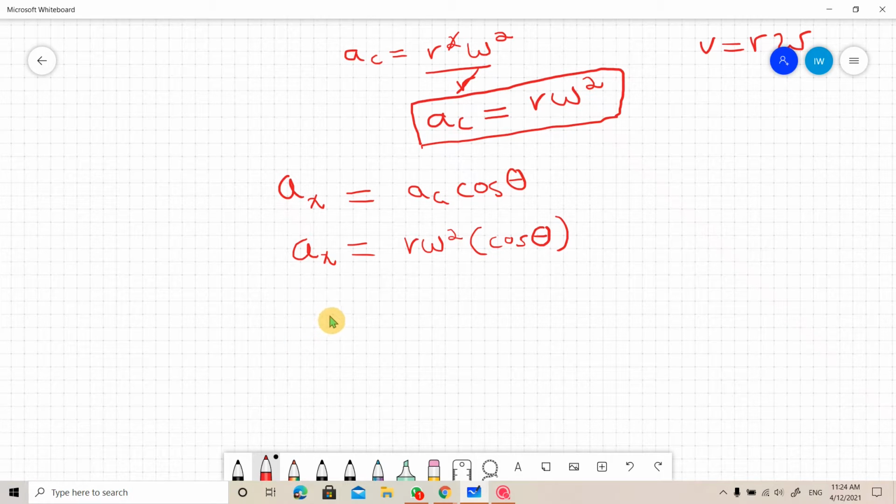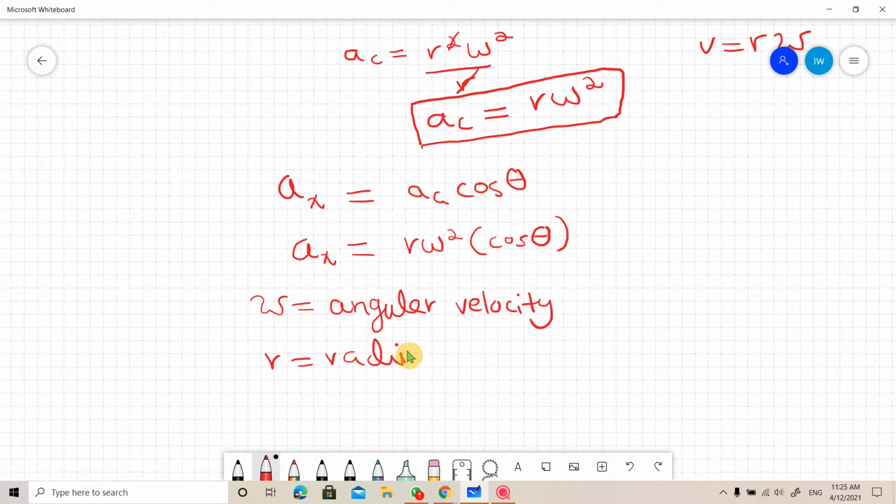Now you know that omega is equal to, what is omega? Omega is the angular velocity and r is the radius of the circle.